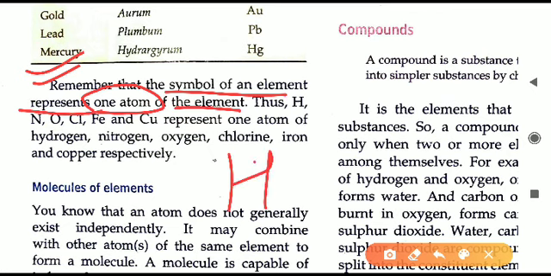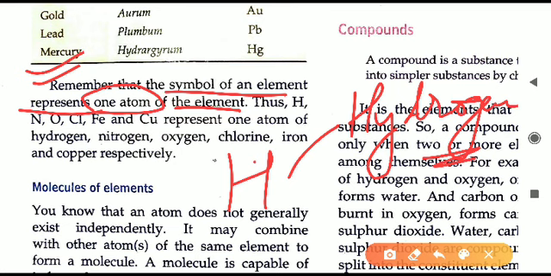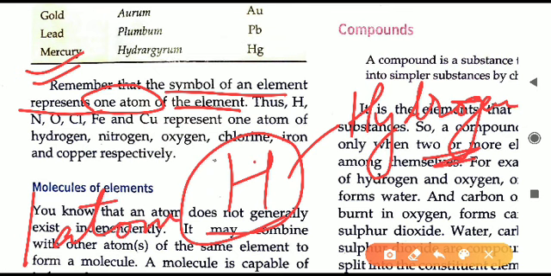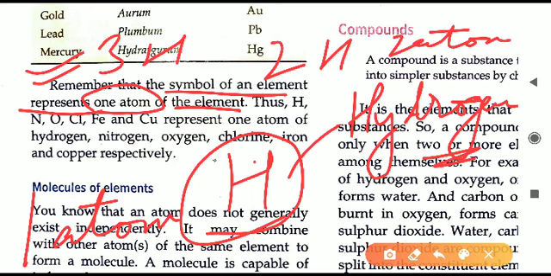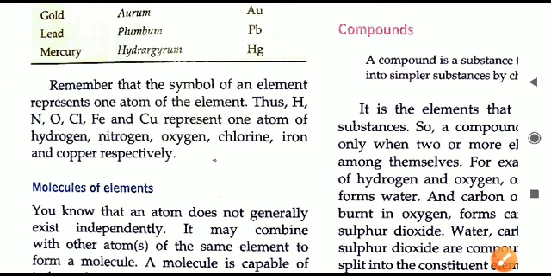If I write capital H, H is the symbol of what? H is the symbol of hydrogen. Now what does this hydrogen mean here? If I am writing H, that means I am talking about one atom of hydrogen. If I write 2H, that means 2 atoms of hydrogen. If I write 3H, that means 3 atoms of hydrogen. So likewise, if I write a particular symbol, then it means one atom of that particular element.